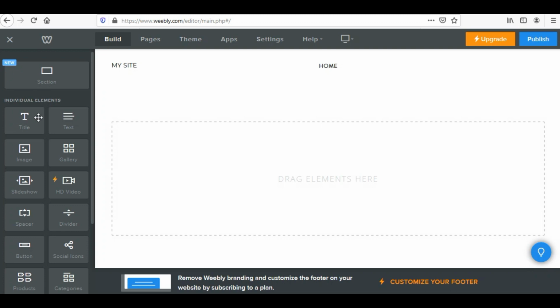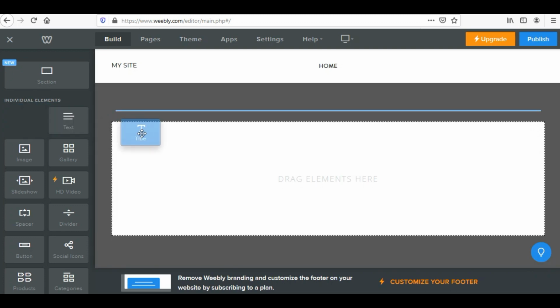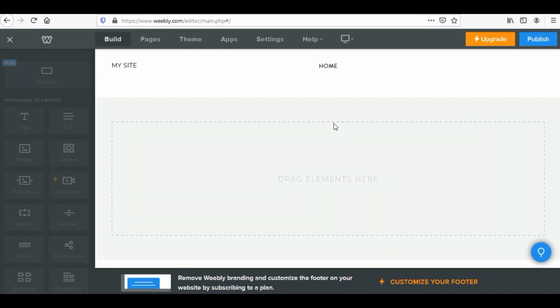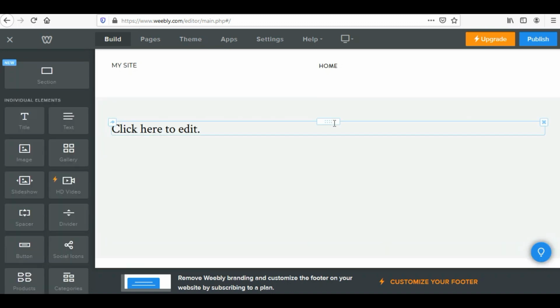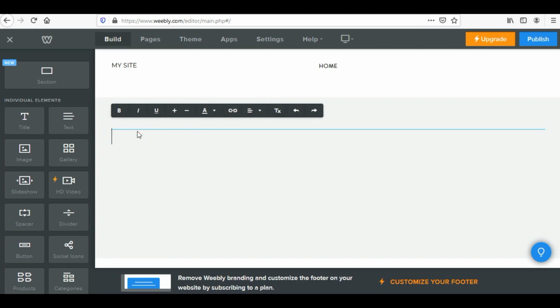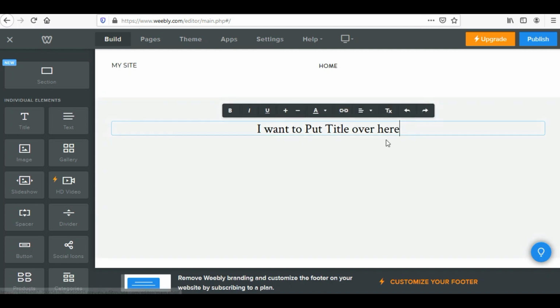Suppose I want to put a title over here. I would just click this title and drag it to the section where I want to drop it. This blue bar simply means it would be dropped over here. I have dropped it here. Now you'll see I can edit it. I'll write over here, I want to put title over here. It is so simple. I'll bring it to center.